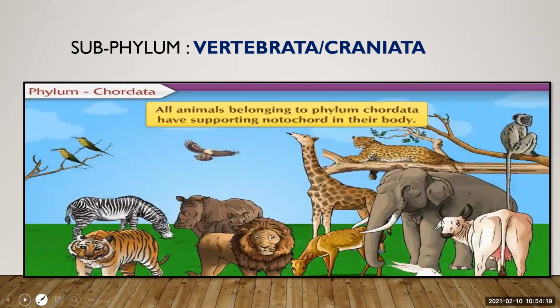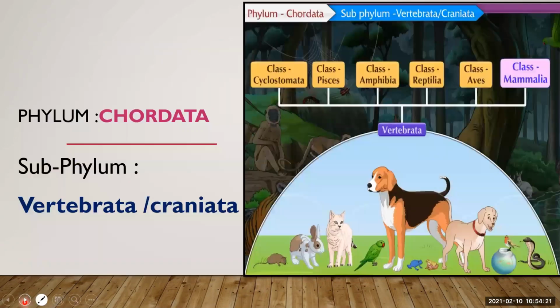Now moving to today's topic. Phylum Chordata is subdivided into classes. That is, first is Cyclostomata, then class Pisces, class Amphibia, class Reptilia, class Aves, and class Mammalia. Let's start with class Cyclostomata.